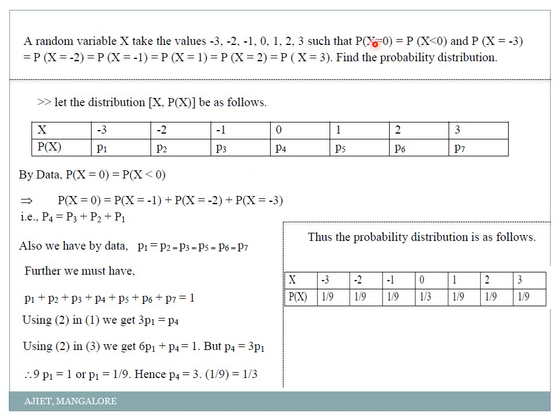Second condition, see here, x equal to minus 3 is the same as minus 2, minus 1, but 0 they have not said. 0 means P4. Correct? So P1 is the same as P2, that is the same as P3, but it is not the same as P4 because they have not said that here. X equal to 0 they have not mentioned. That is equal to P5, P6 and P7. These are the two data they had given me in the question.